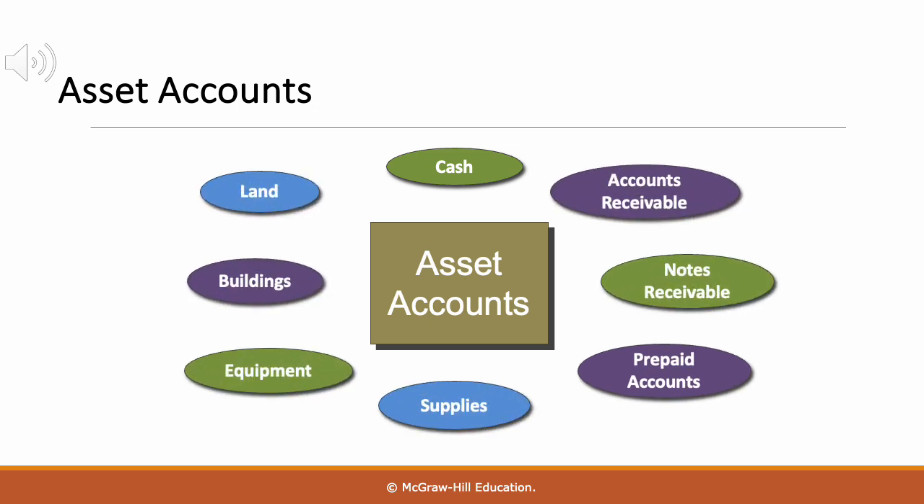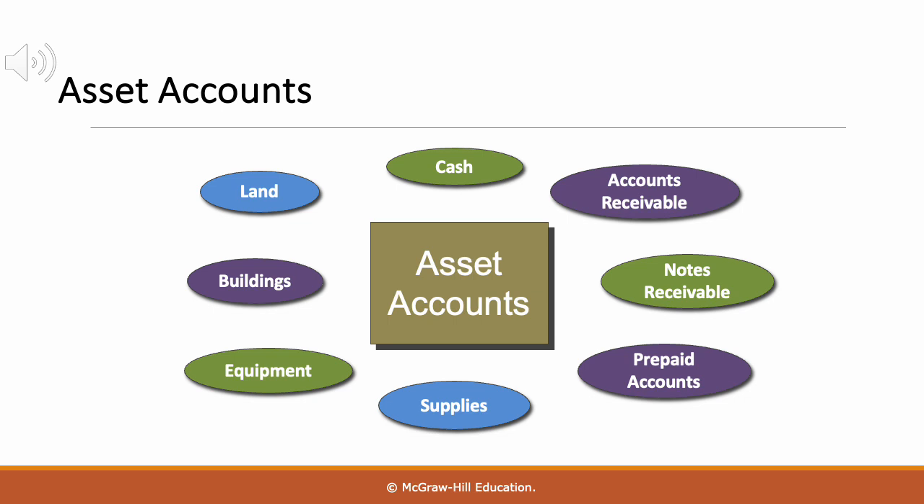Businesses use different types of asset accounts. Cash is the money a company has: coins, checks, and bank balances. Accounts receivable is money customers owe when they buy on credit. Prepaid accounts are payments made ahead of time, like prepaid rent or insurance, which later turn into expenses. Supplies are assets while they're unused, but once used, they become expenses. Notes receivable are written promises from others to pay us back in the future.